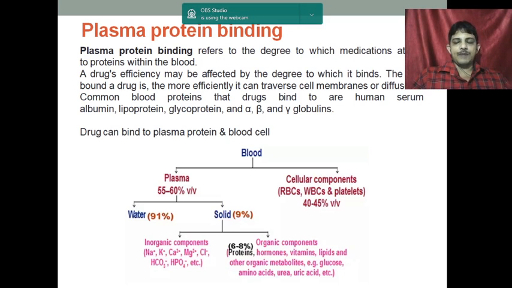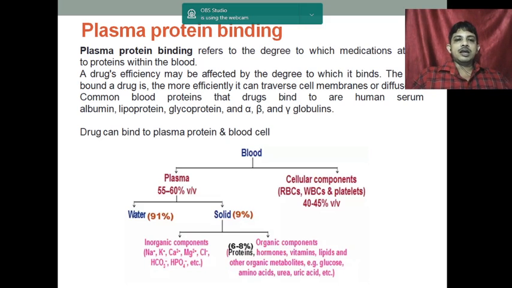Now what will happen? We have already said that if the drug is present in the free form, then only it will produce the effect. It will bind to the receptor, or it will bind to any target molecule, and it will produce the effect. But unless it is present in the free form, it will not produce any effect. So that is also important.